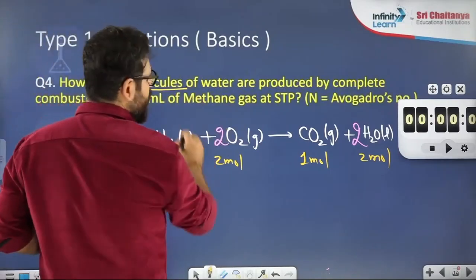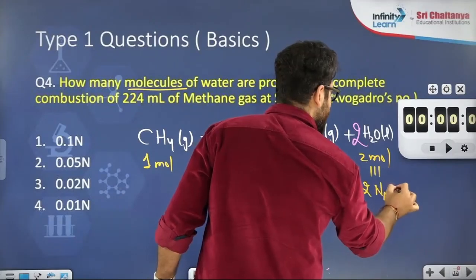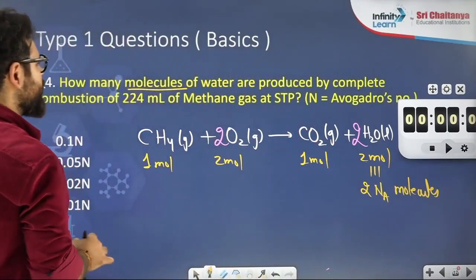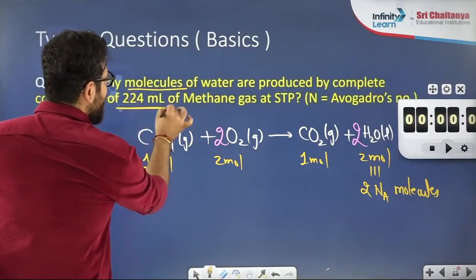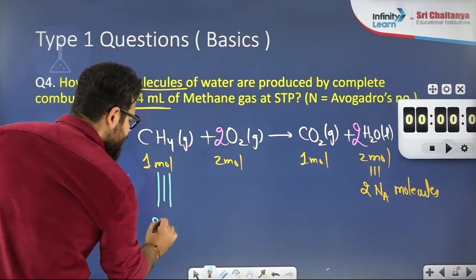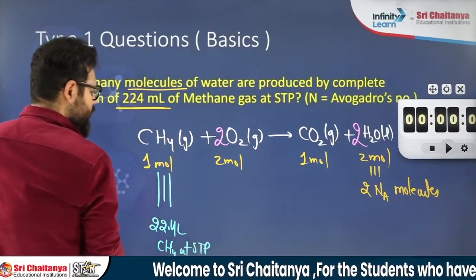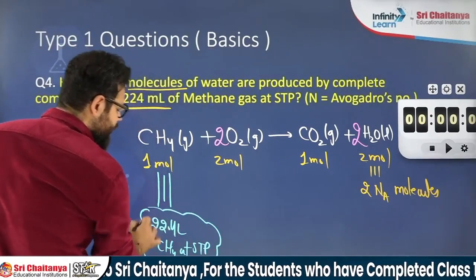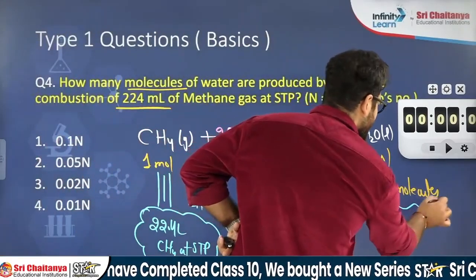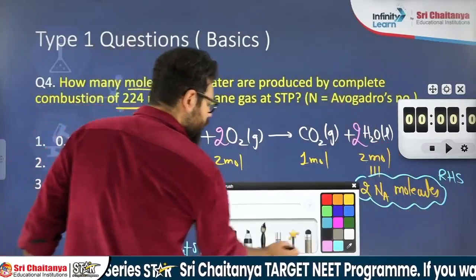How many molecules of water? So I'll write the molecule data of water. 2 mole means 2 Avogadro water molecules. 2 Avogadro water molecules are produced by combustion of 224 ml of methane. I will write the volume data of methane. 1 mole methane means 22.4 liter methane at STP. So I am comparing volume data of methane, which is given, on the left hand side with the molecule data of water on the right hand side.